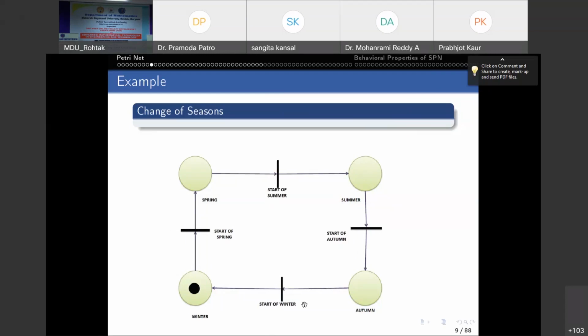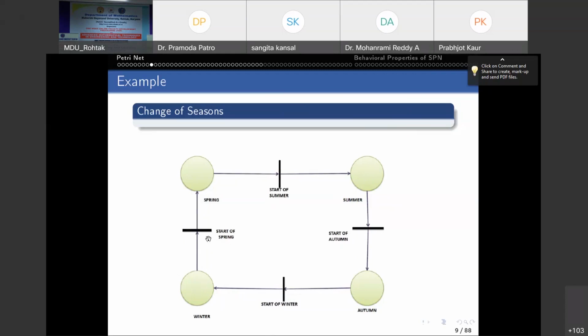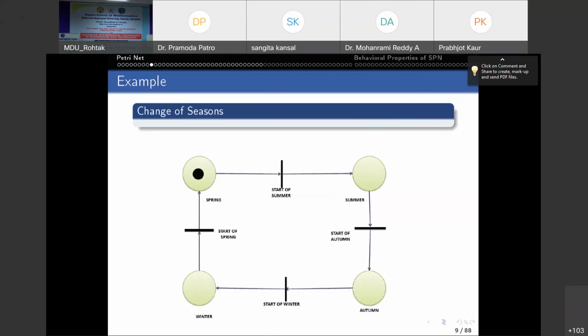Then start of spring is enabled by the same logic, and when it fires, the token moves from winter season to spring season, and everybody knows that after winter we receive spring. So this is how the season changes. We can model the change of season using a PetriNet. We'll give more examples. Okay, so this is one example.